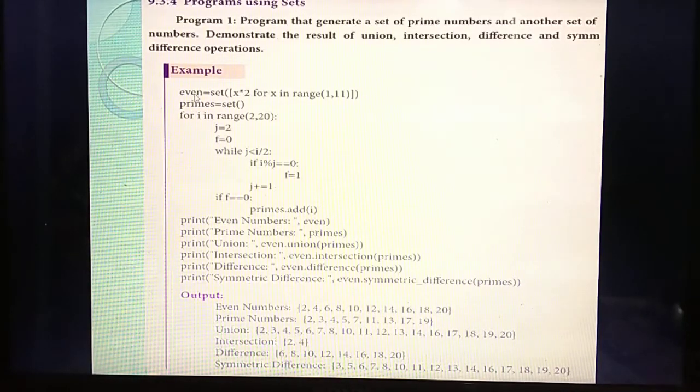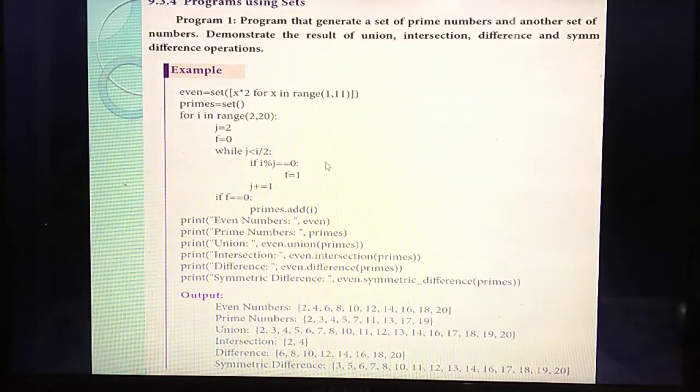The even numbers you have given in the variable even, then the prime numbers you have given in the variable primes. Next, in the question they ask, among these two sets you have already created, you need to perform set operations. So what are the sets you need to perform set operations on? Even numbers and primes, isn't it?